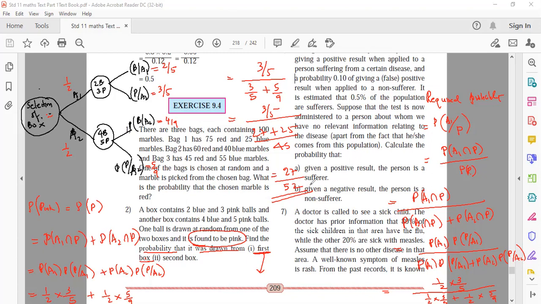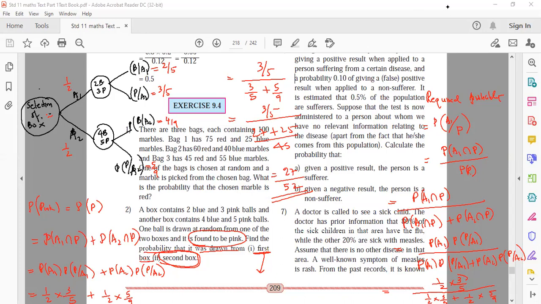I hope you're understanding. Yes, sir. This is the last part of the chapter, which is to be understood properly. Two experiment problems have got two questions. One is find the probability of pink. Another is, it is known that you got pink ball. What is the chance box A1 was selected or box A2 was selected? Can you tell me what will be the change for the second part of the question? What will be the numerator here? Sir, A2 intersection P. So it will be 1/2 into 5/9 here. Yes, sir. That's all the difference.